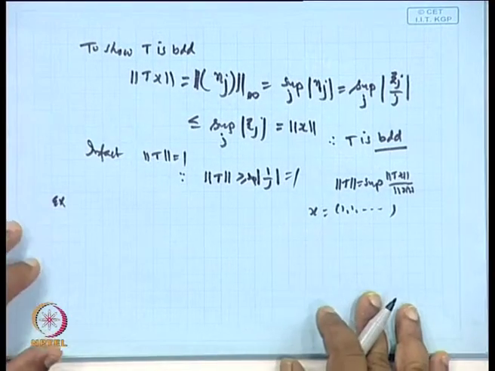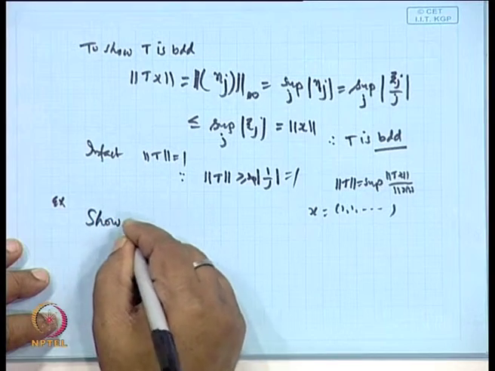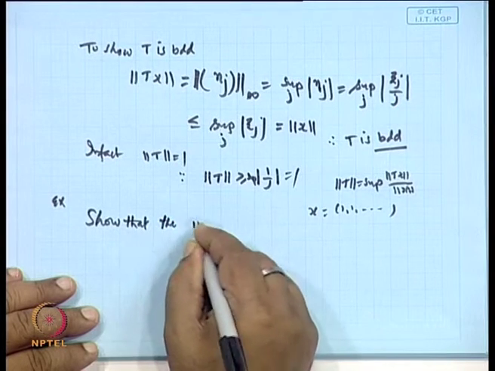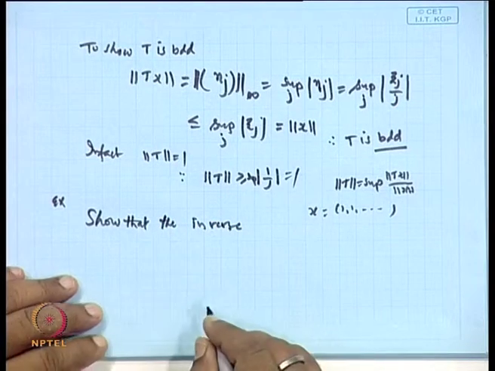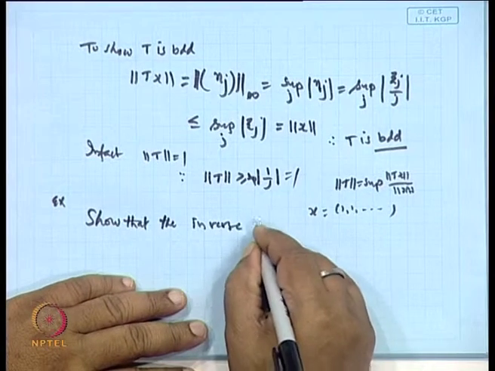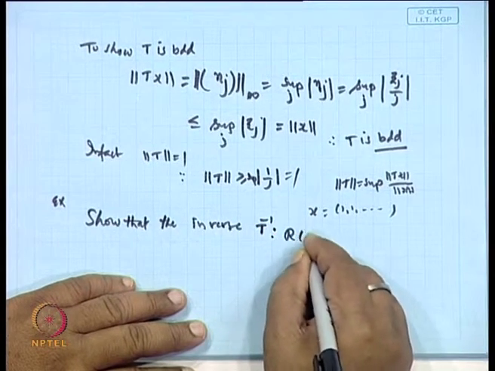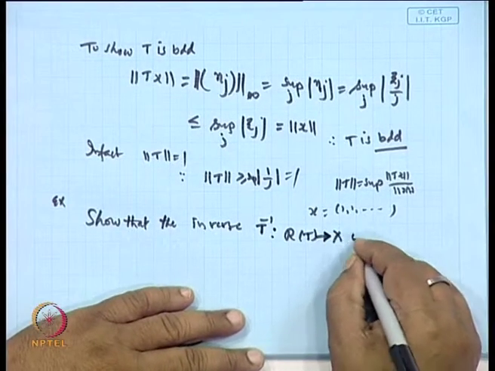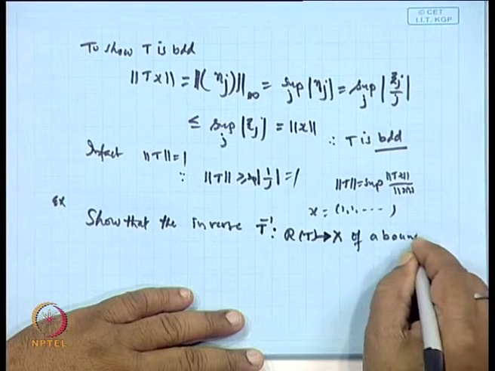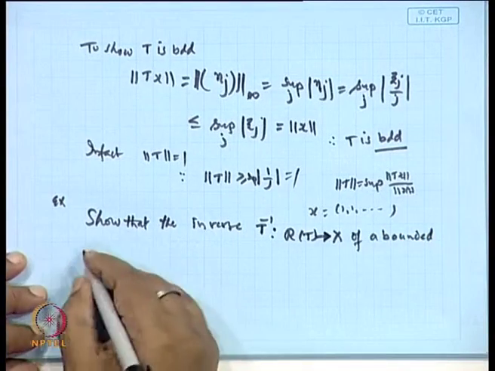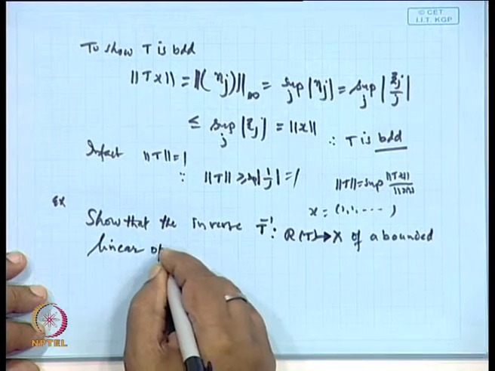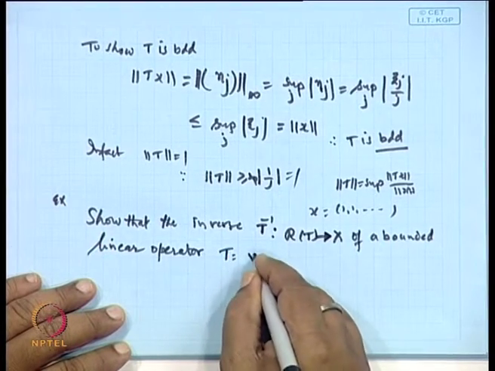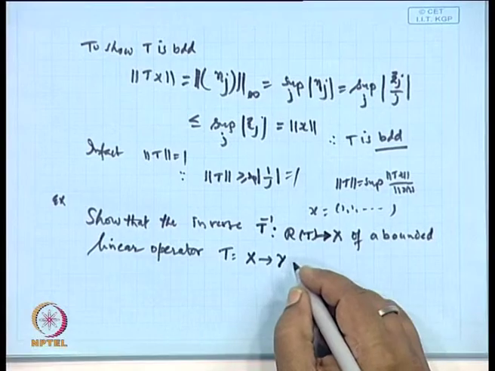The interesting question is, so that the inverse T inverse from the range of T to x of a bounded linear operator T from x to y need not be bounded.